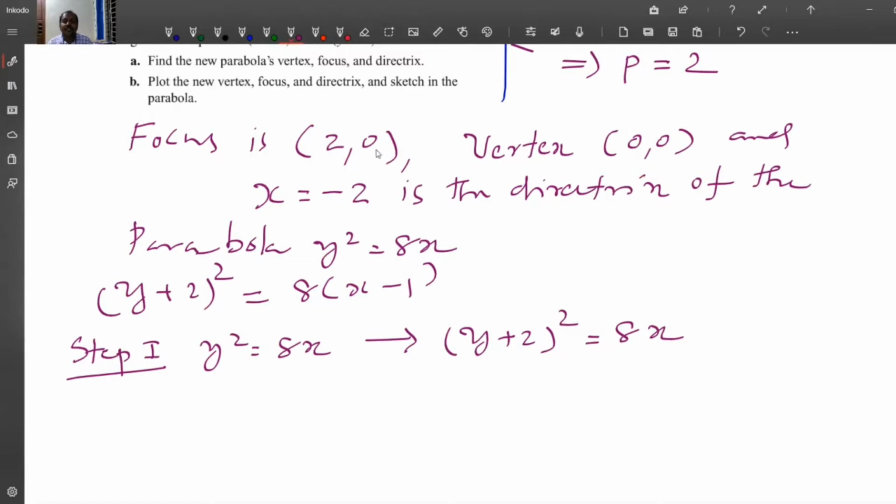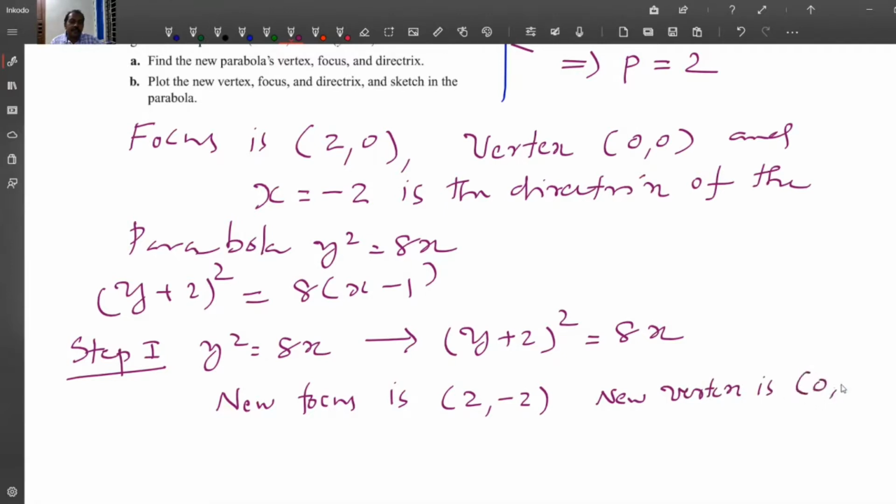The focus (2, 0) is transformed to (2, minus 2), and the new vertex is (0, minus 2).